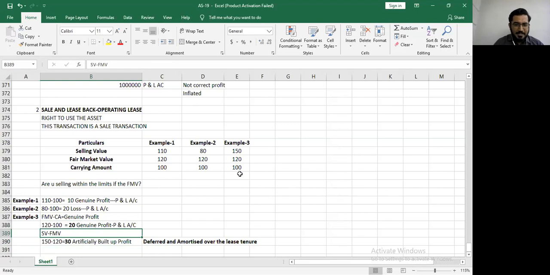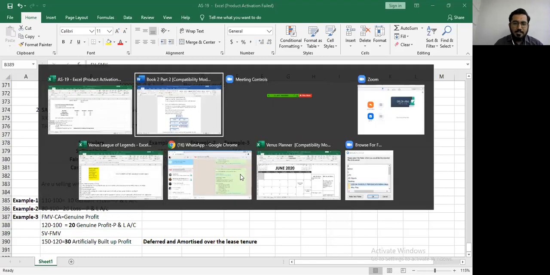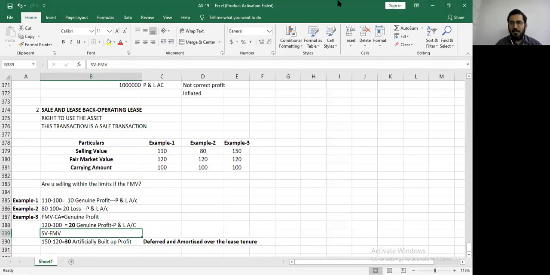Example number 3 says that if 100 rupees is your carrying amount, fair market value is 120 and the selling value is 150. Then in this case, you will have fair market value minus the carrying amount is your genuine profit. 20 rupees will go to the profit and loss account. 150 minus 120 will be your artificially built up profit, will be deferred and amortized over the lease tenure. Now I want to ask each one of you a question, and after that we take your doubts.